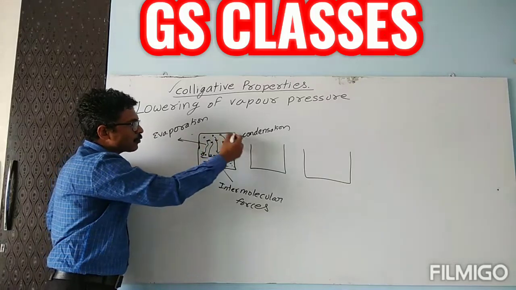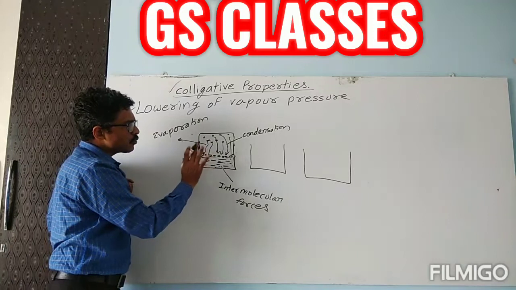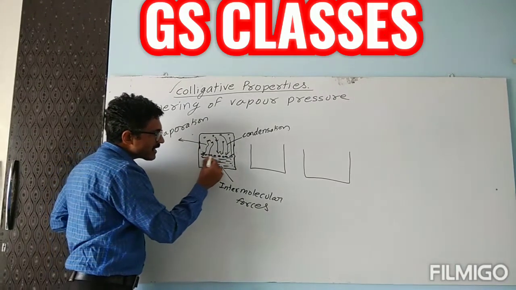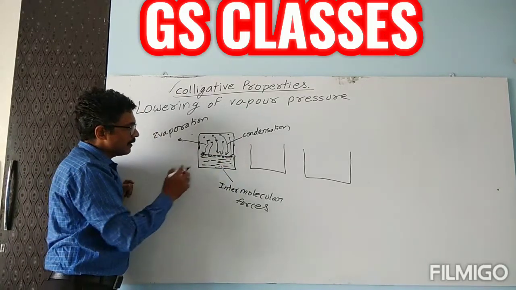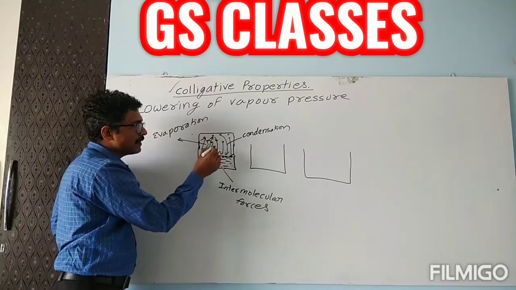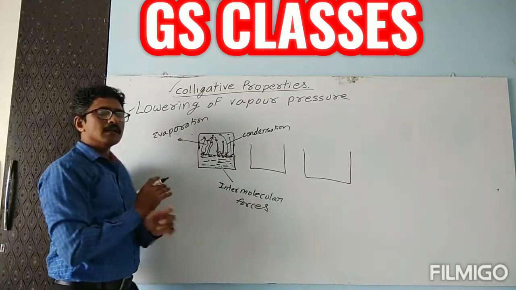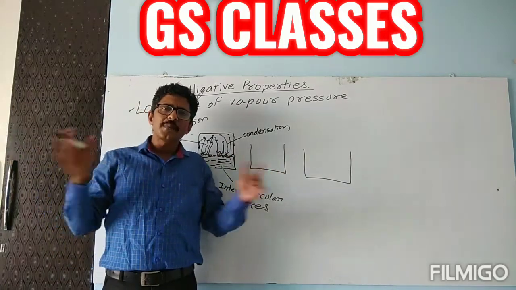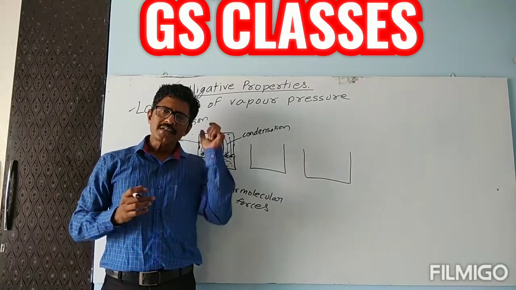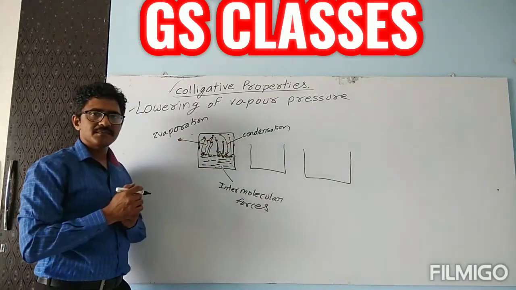Since it is entirely closed, hence children, soon there will be an equilibrium. At the stage of equilibrium, the number of particles leaving the system and the number of particles entering the system remain the same. Whatever number are leaving now, same are entering.